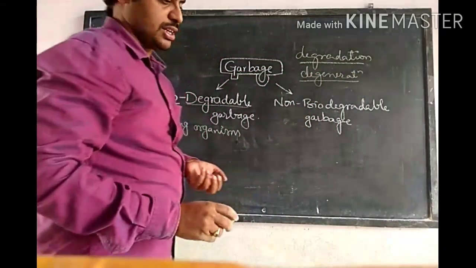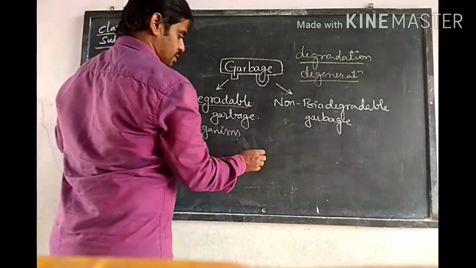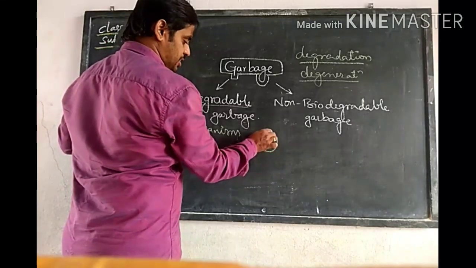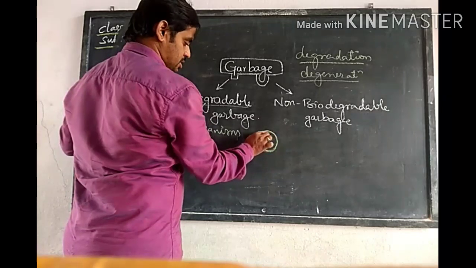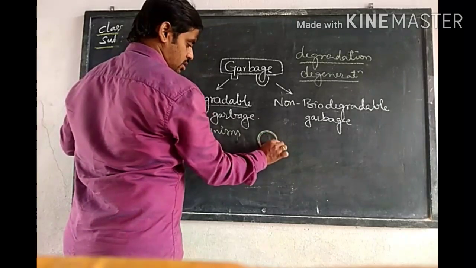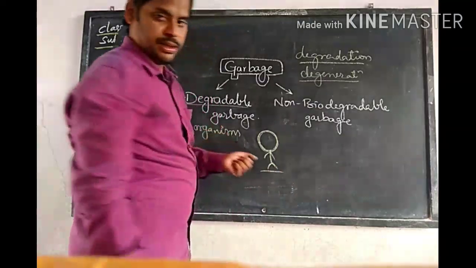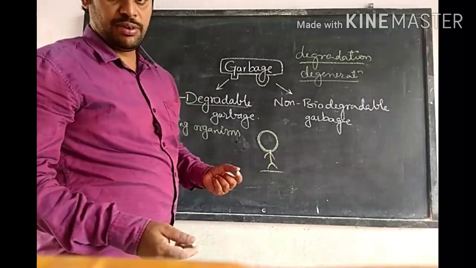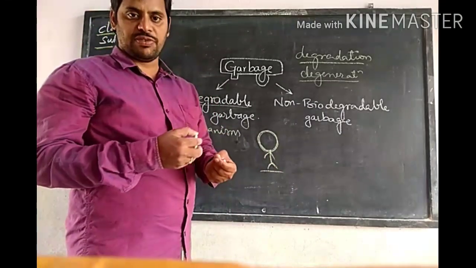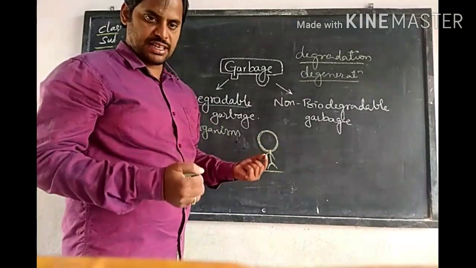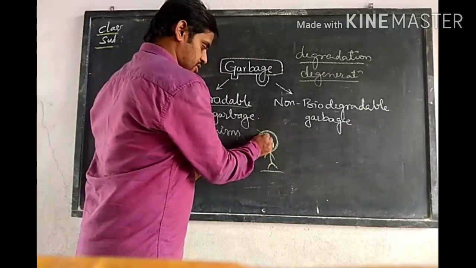For example, take an item. What is this? It is a human body. The human body is made up of different cells with different chemicals.